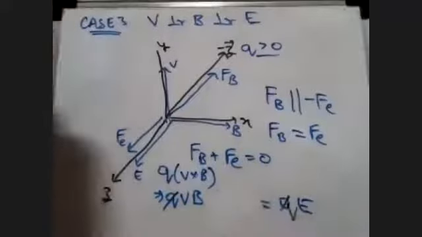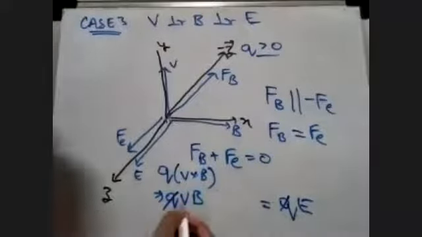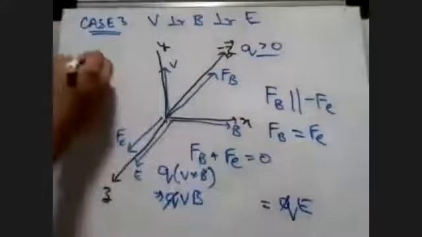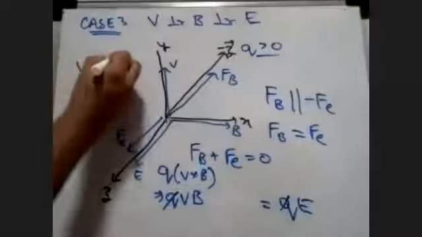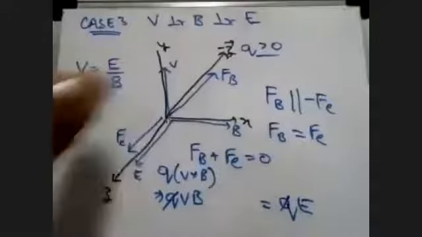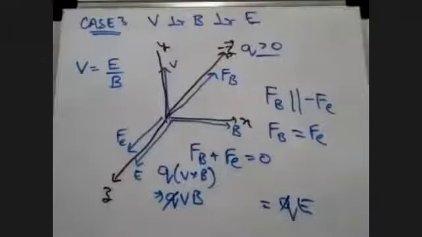Q and Q get cancelled. So velocity V will be equal to E upon B. Okay, students, this is an important thing. This is used in the concept of velocity selector. In fact, this is the velocity selector.